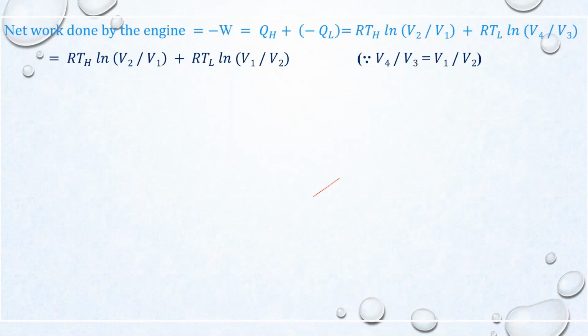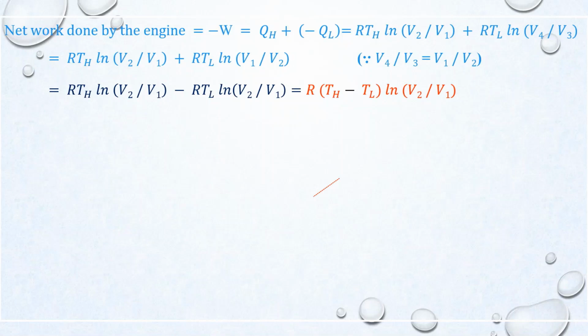We can write ln V1 over V2 as minus ln V2 over V1. So the equation will be RTH ln V2 over V1 minus RTL ln V2 over V1. So it can be written as R into TH minus TL, ln V2 over V1.